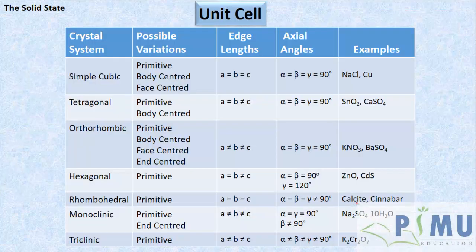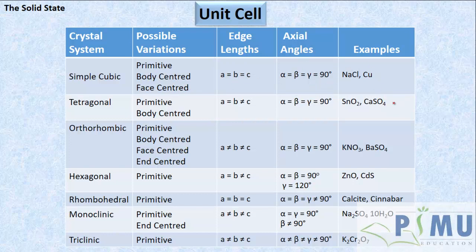See, let us summarize this. There are 7 different types of crystal systems: simple cubic, tetragonal, orthorhombic, hexagonal, rhombohedral, monoclinic and triclinic. With simple cubic, primitive is possible, body centered is possible and face centered is possible. And the edge lengths, axial angles and examples we mentioned here.